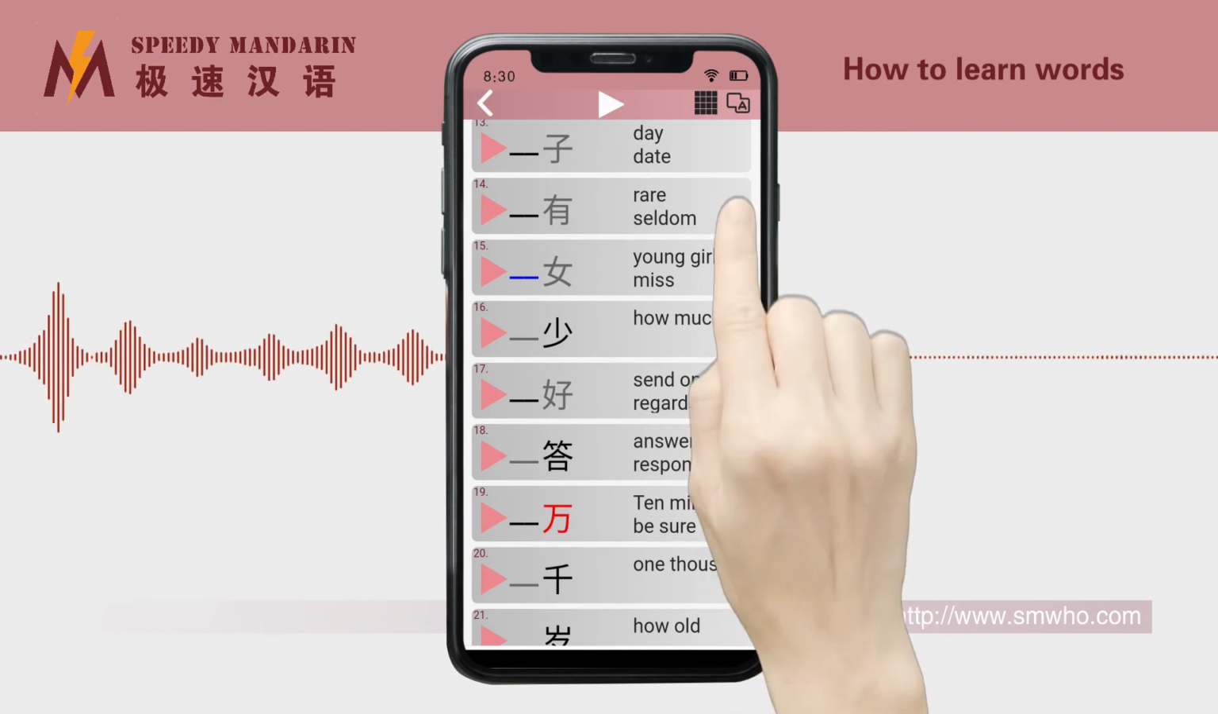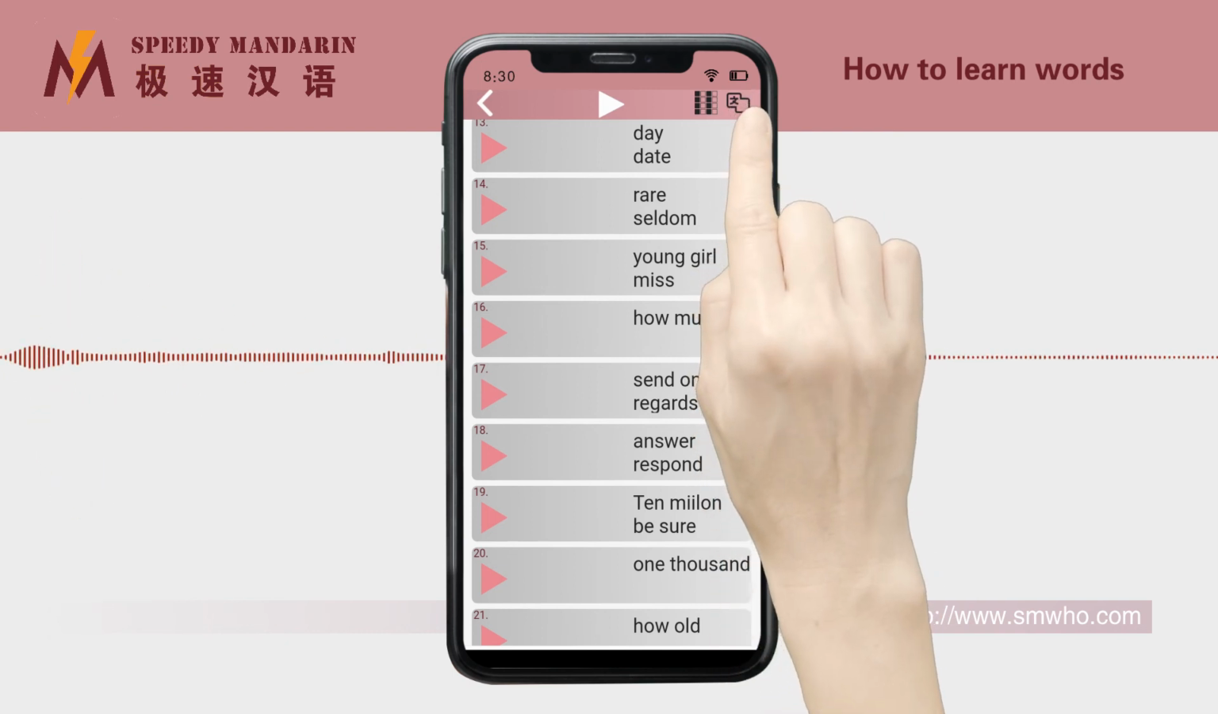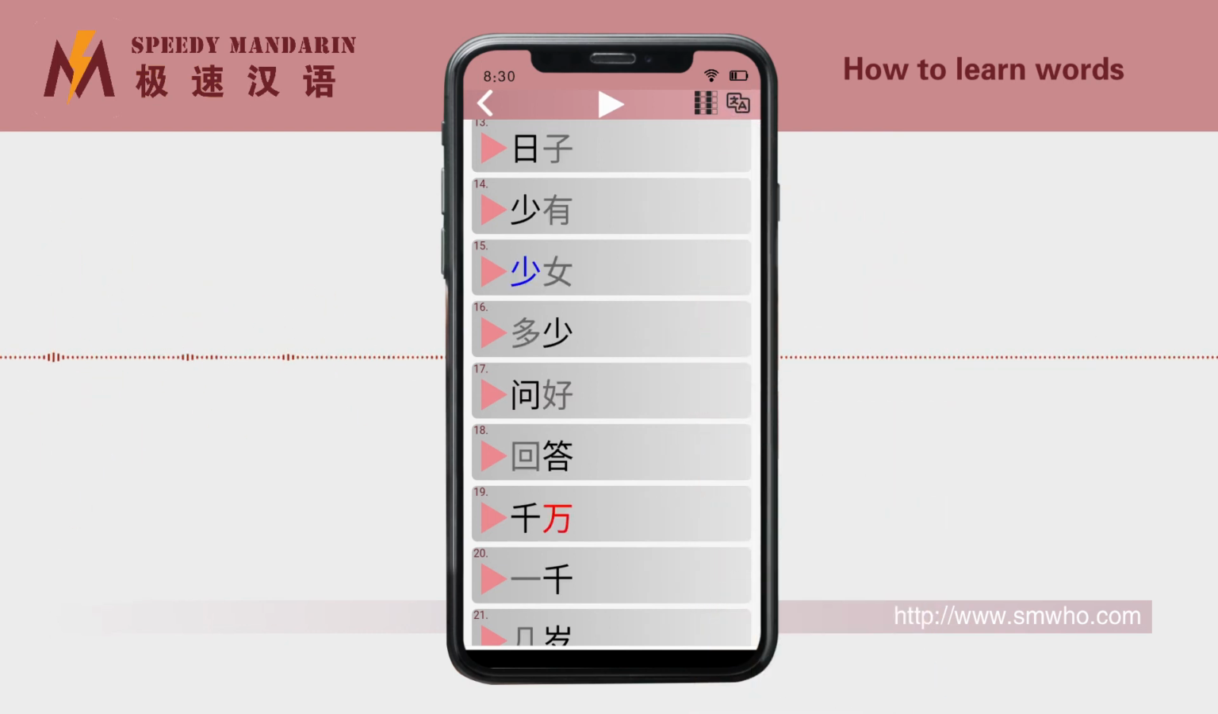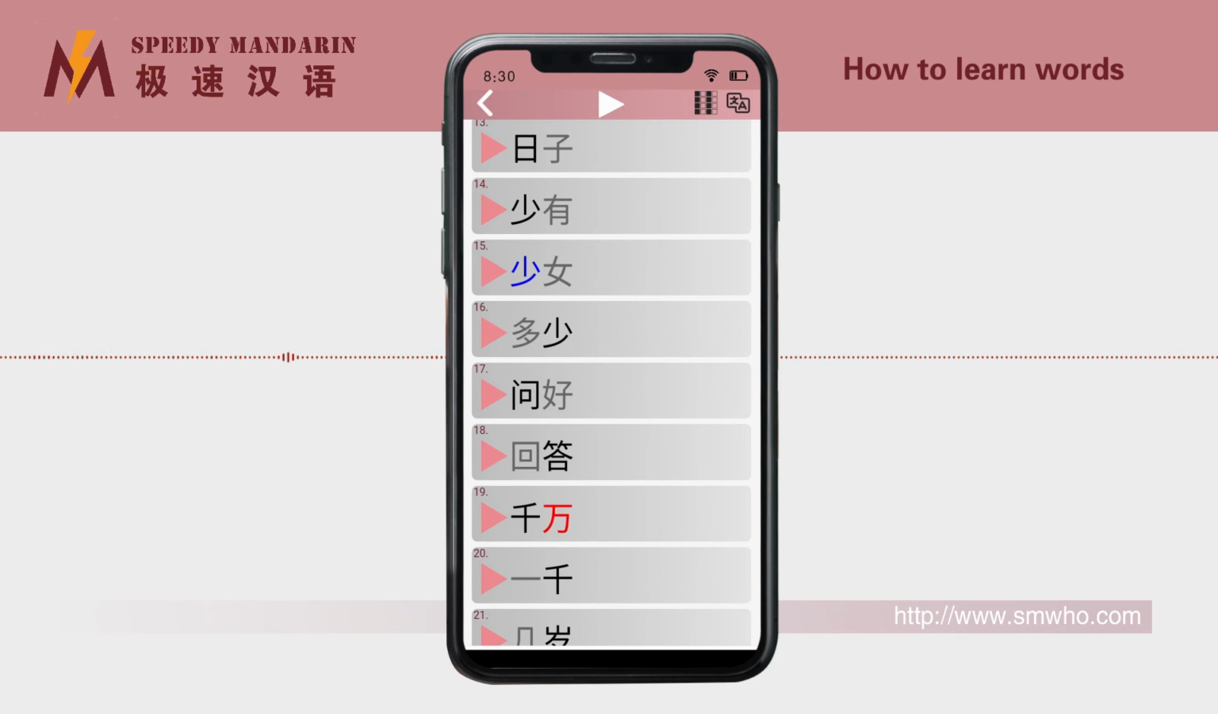Click the translation button in the upper right corner once to display only the meaning of the words, and try to say the words according to the meaning. After clicking the translation button again, only the Chinese characters will be displayed. Try to say the meaning according to the words.